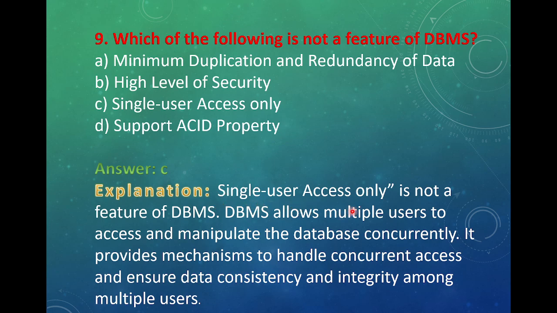Single user access only is not a feature of DBMS. DBMS allows multiple users to access and manipulate the database concurrently. It provides a mechanism to handle concurrent access and ensure data consistency and integrity among multiple users.